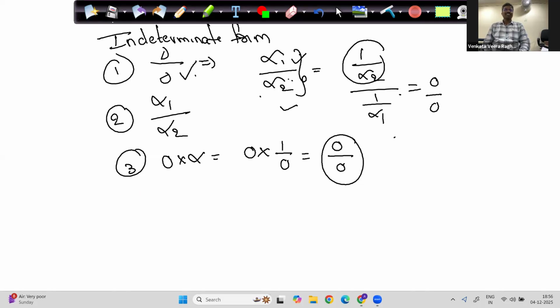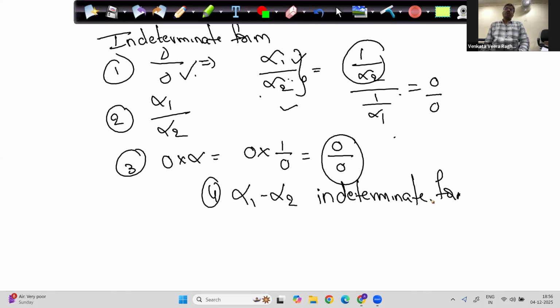Next form. Can I move on? Infinity minus infinity is also an indeterminate form. You might ask me why. I don't know which infinity this is approaching. If both are approaching the same number, the answer will be 0, finite. But if one is approaching 10,000 crores and the other only 1,000 crores, the difference is 9,000 crores, which is a very big number. If I have 9,000 crores in my life, I'll be most happy. So infinity minus infinity is also an indeterminate form.